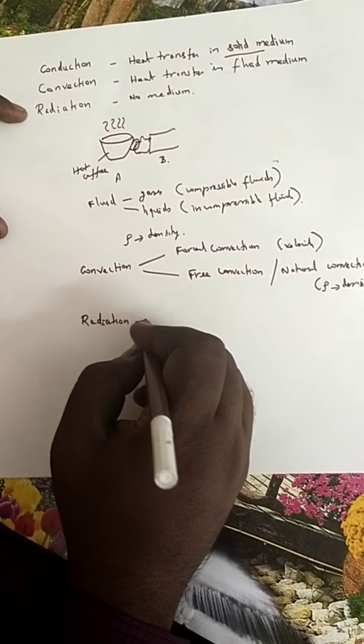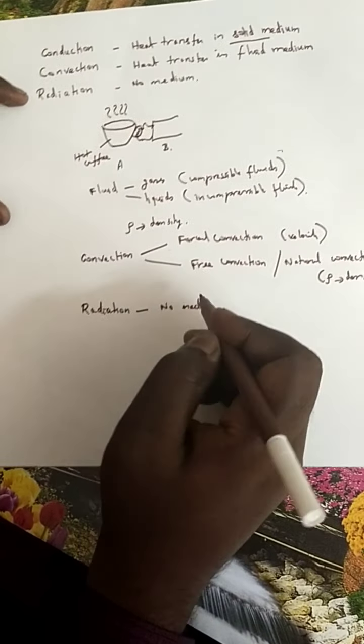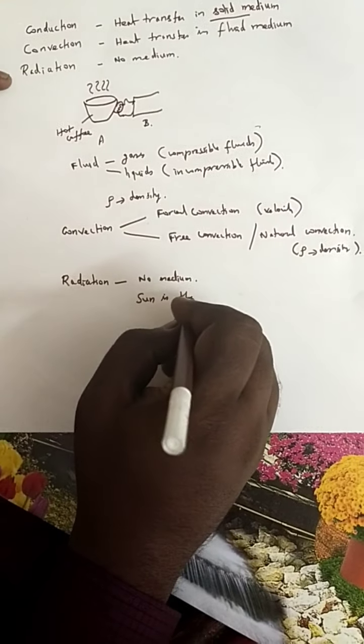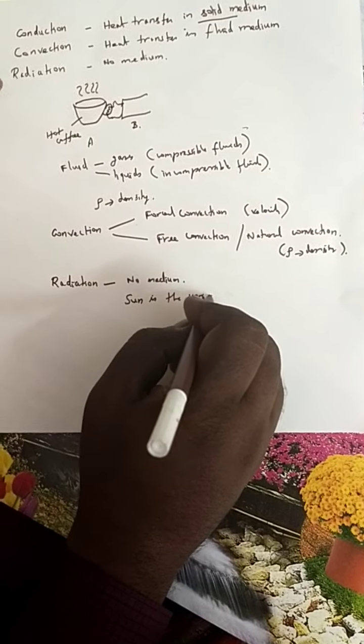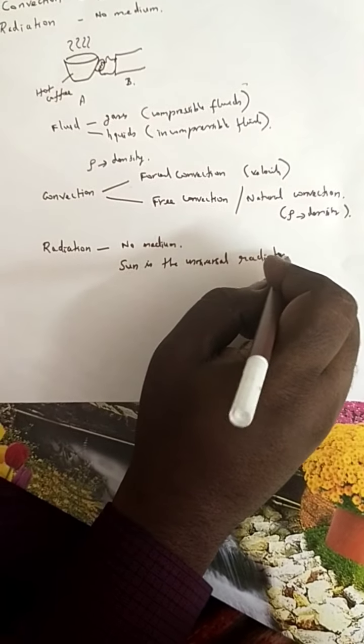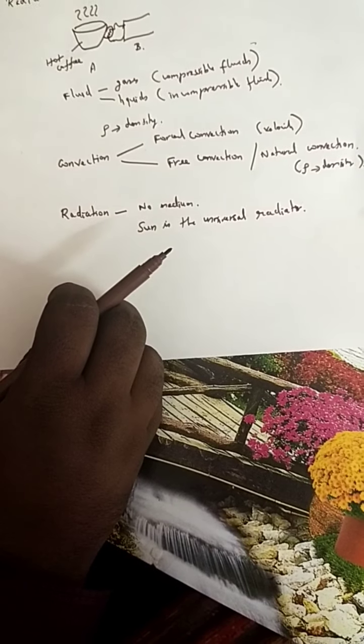Radiation doesn't require any medium. Without a medium, heat will be transferred. For example, the sun is the universal radiator. So these are some introductions about conduction, convection and radiation.